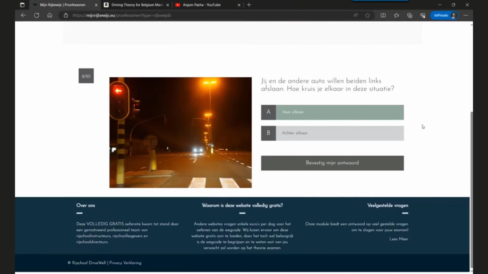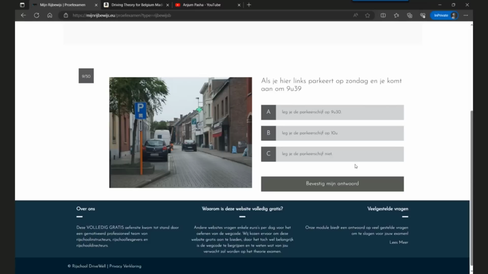So in this case, it's clearly before each other. So let's confirm that. The question is, if you park here on the left on Sunday and you arrive at 9:39, 9 hours, 39 minutes, then there are three options.